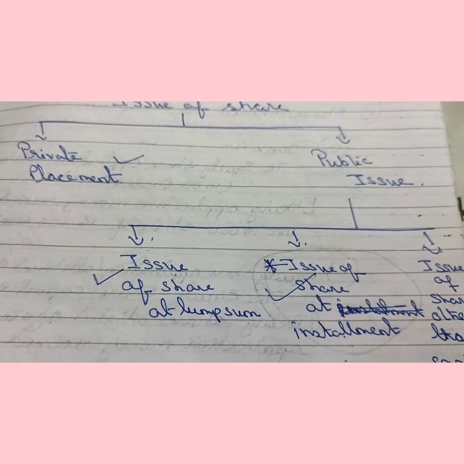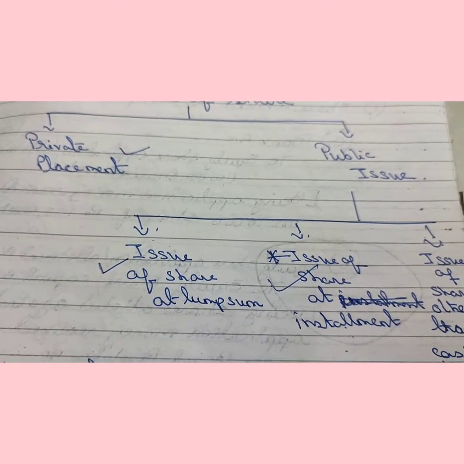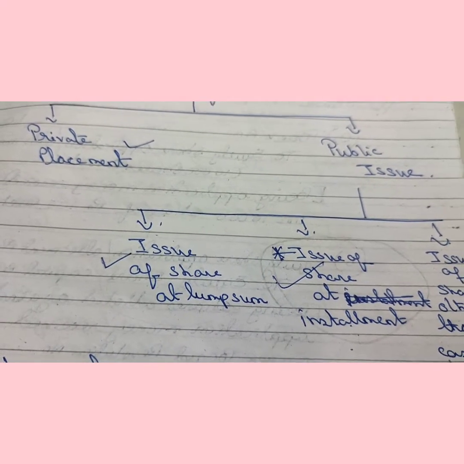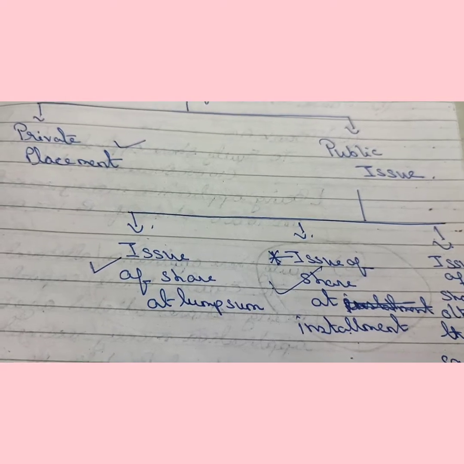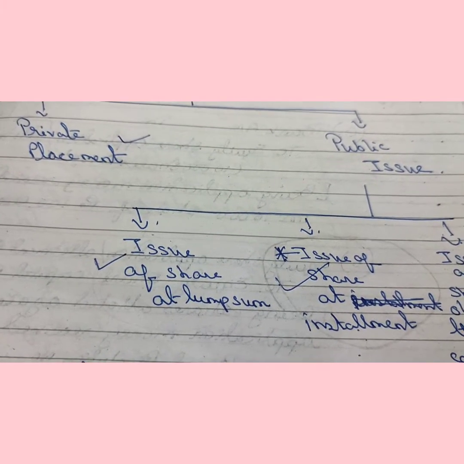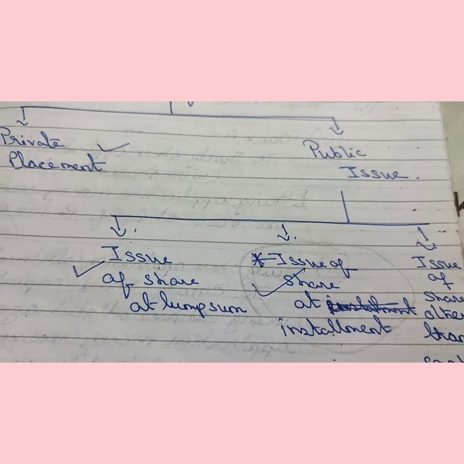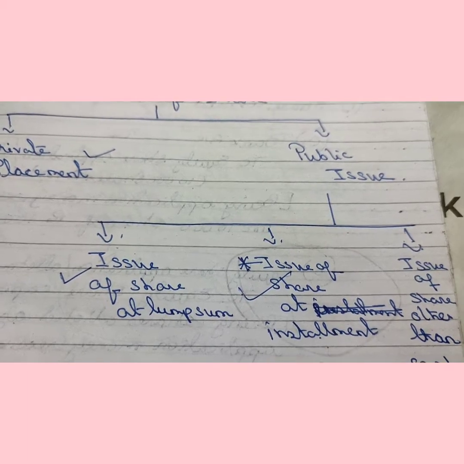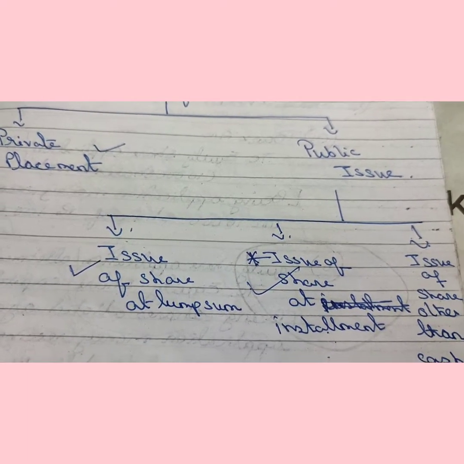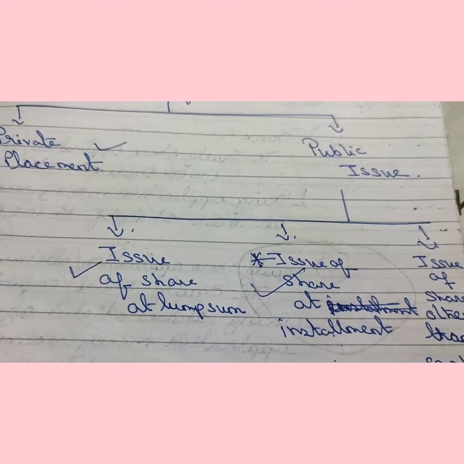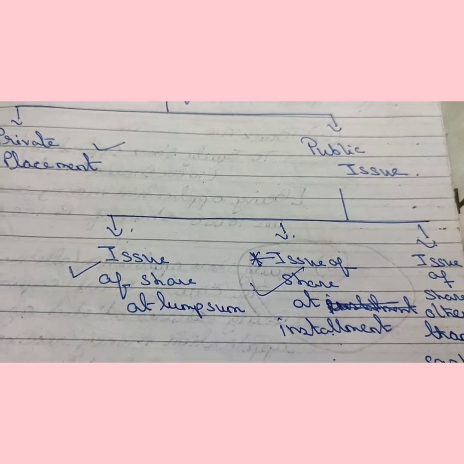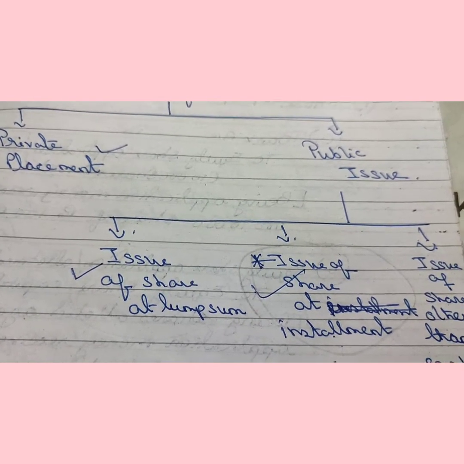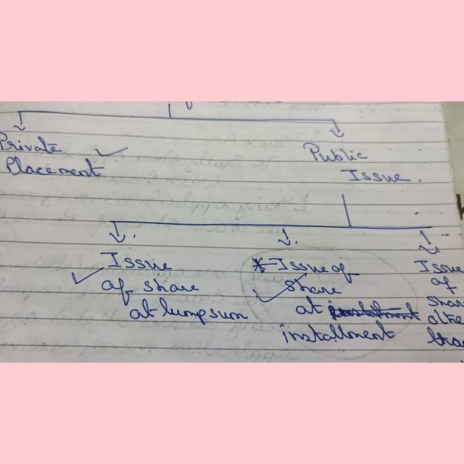Suppose face value of share is rupees 100 and a shareholder purchased 1000 shares. Now, if he has to pay the total amount at a time, how much amount does he have to pay? For 1000 shares, each share value is rupees 100. So, he has to pay rupees 1 lakh. This is impossible for a general public, and a company is formed for the general public also.